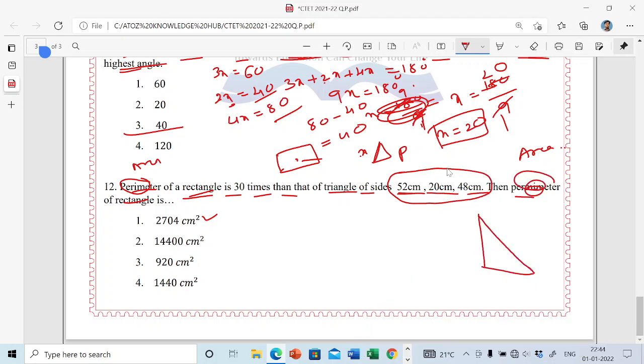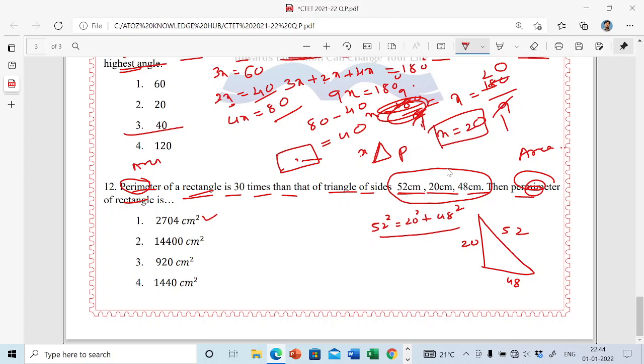Now this is a triangle. Here it is 52, one more side is 20, and one more side is 48. In the Pythagoras theorem, the square of the hypotenuse equals the sum of the squares of the other two sides.